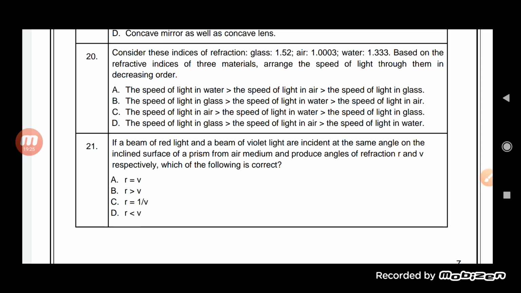So here, the angle of refraction made by red will be R, and violet will be V. The angle of refraction in case of the violet will be more than that of the red. So the answer will be D.